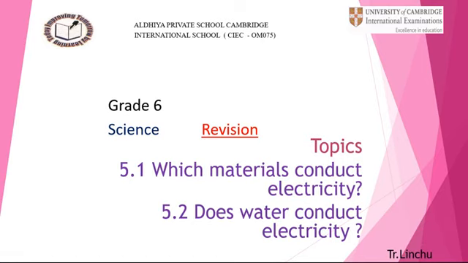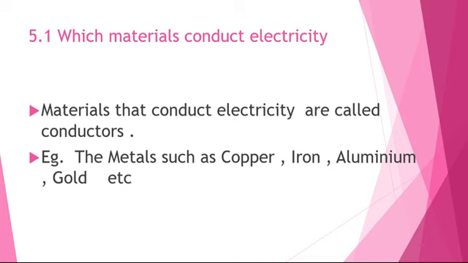Today we are going to revise our next unit, unit 5, that is electrical conductors and insulators. First we will discuss 5.1 and 5.2. Now I'm going to give you a brief explanation about these topics. Let's start the revision. First topic is 5.1, which materials conduct electricity.